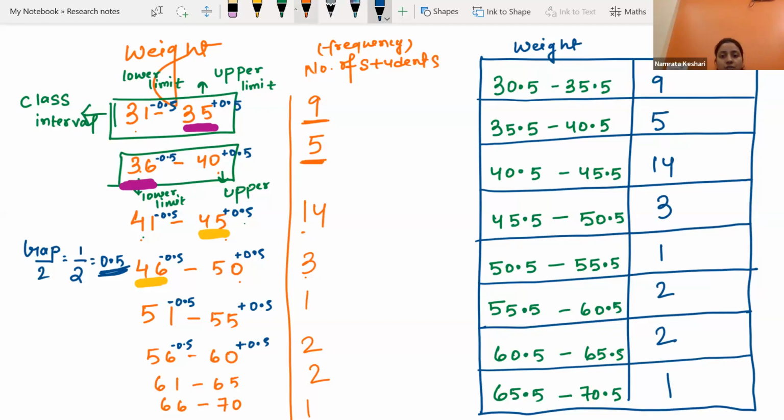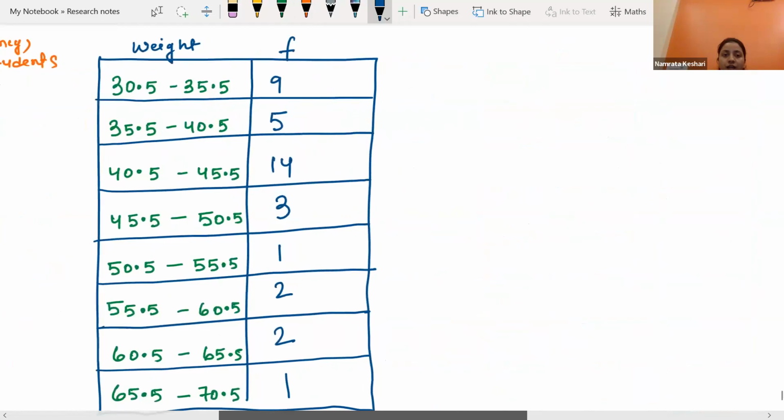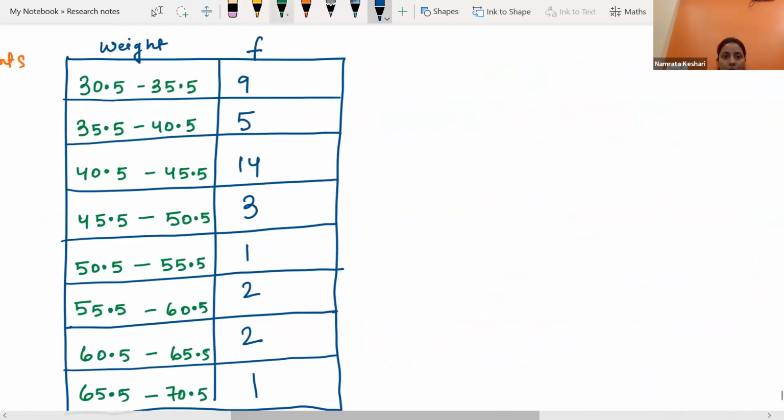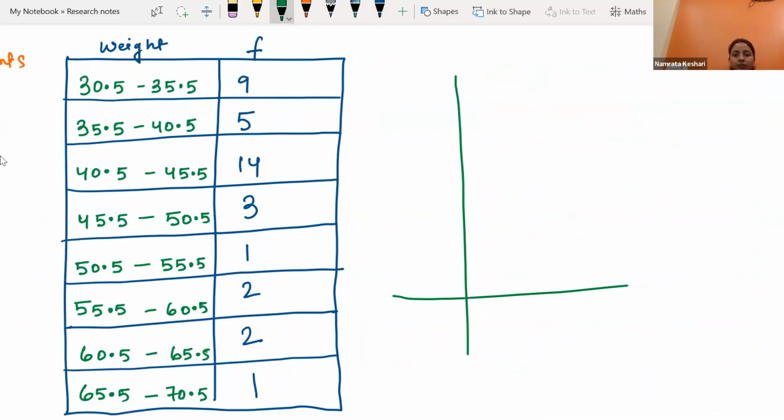Let's see how we can draw a histogram. Just the way you previously used to draw a bar graph, similarly we draw a histogram. While drawing a histogram, we have to write the class intervals, the grouped data, along the x-axis, and the frequency we locate along the y-axis.